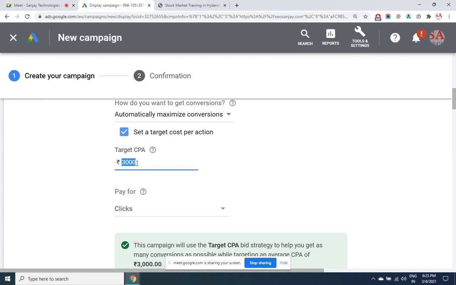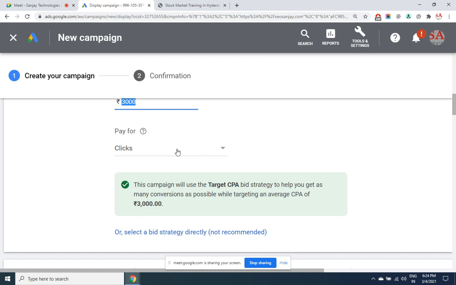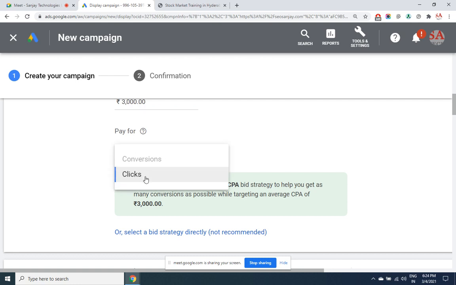So my billing should not cross 3000 per admission, and per click is what I want to pay to Google. You charge me on a per click basis, but make sure that the overall bill does not cross 3000 per admission. Hope there is no confusion here. In case you have it, you can ask me.